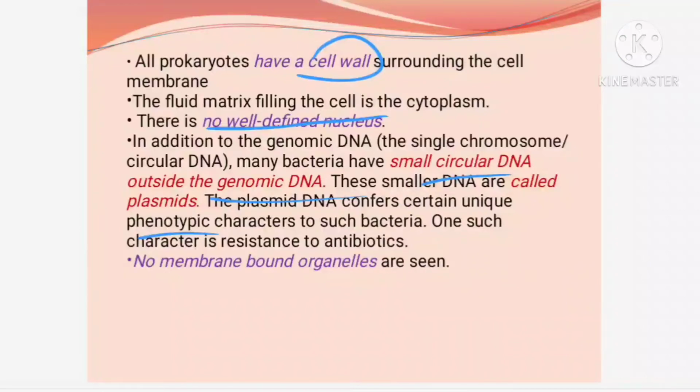So phenotypic means the character which we can observe. Some of the characters that bacteria have can be present in the plasmid, that is the extra chromosomal DNA. And I told you they do not have membrane bound cell organelles, they do not have mitochondria, they do not have endoplasmic reticulum, they do not have Golgi bodies. So these are the characteristic features of prokaryotic cells.